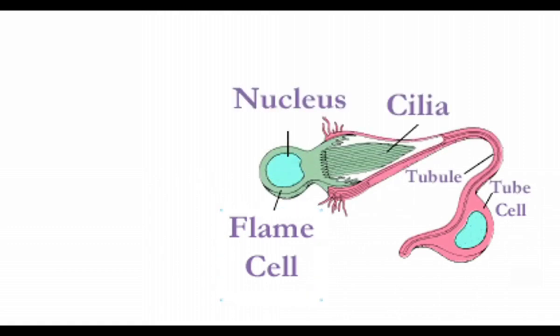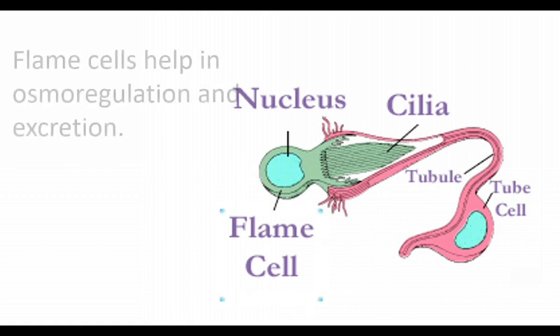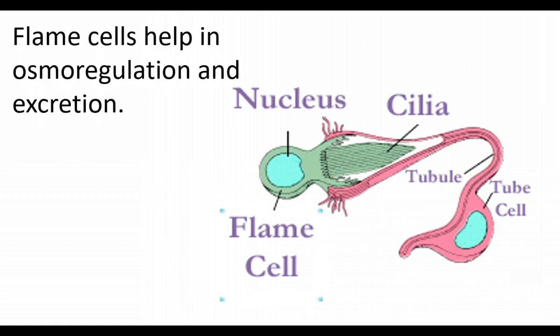The flatworms have flame cells for excretion. Flame cells help in osmoregulation and excretion. Osmoregulation means maintenance of water balance. Excretion means sending out of waste materials.